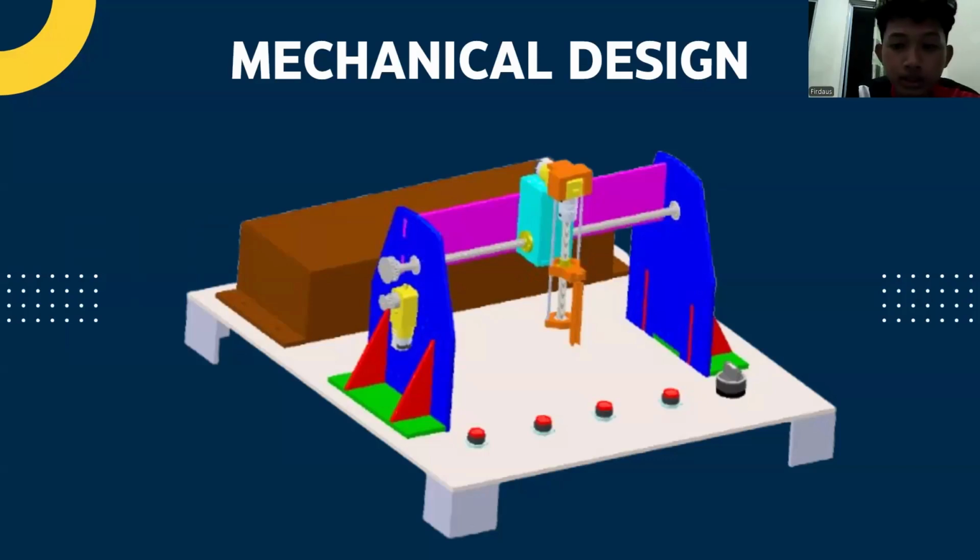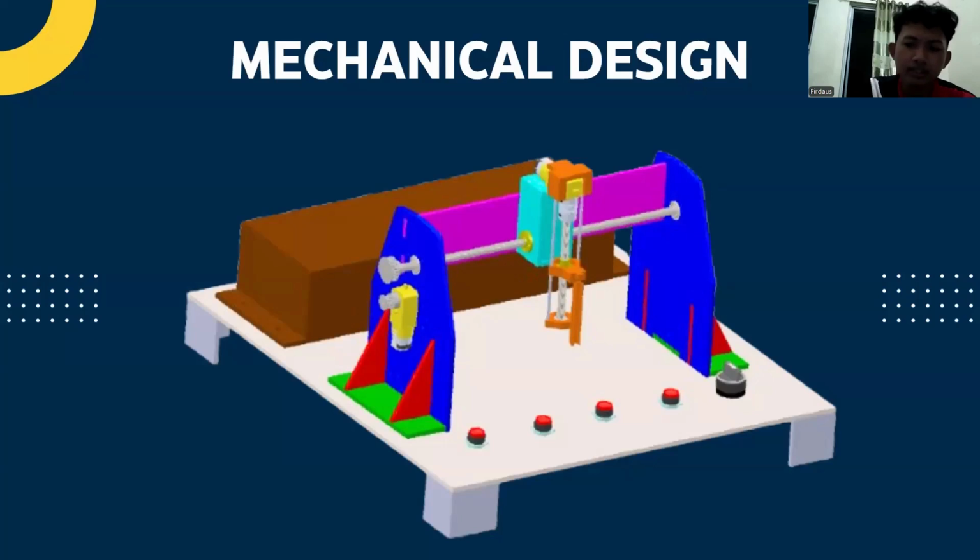Okay, this is our mechanical design. We add an acrylic base with a 50 centimeter length and a 450 centimeter width. In front of the Cartesian machine, there are 4 push buttons to control the machine manually: right, left, up, and down. Beside the push buttons, there is a selector switch to switch the mode from manual to auto.